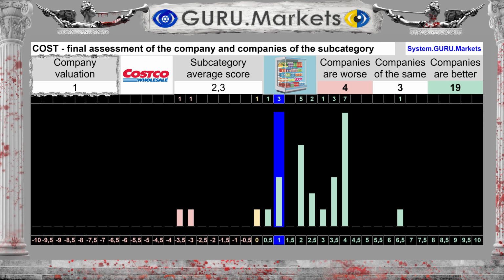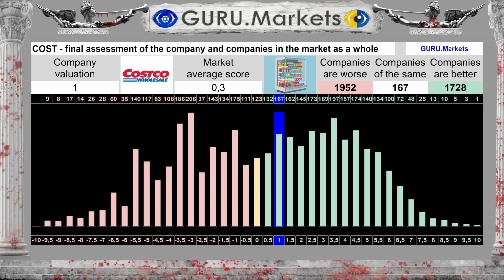Result: 1 out of 10 points. The average result for the subcategory is 2.3 points. If you look broadly, within the entire US market in aggregate, you can see that the average result for the entire US stock market as a whole is 0.3 points, against a score of 1 point for Costco Wholesale Corp.